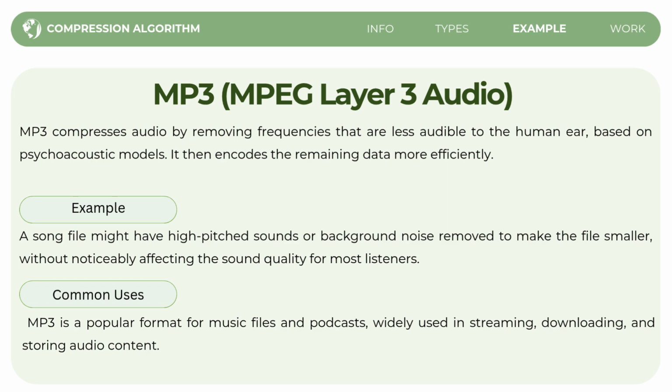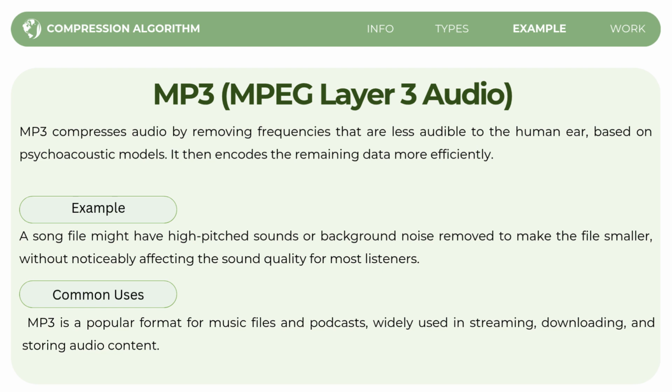So how does MP3 compression work? MP3 compression takes advantage of the fact that the human ear cannot detect all frequencies equally. So for example, high-pitched sounds or background noise that are not noticeable to most people are removed during compression. This process makes the file smaller but does not noticeably affect the sound quality for most listeners.